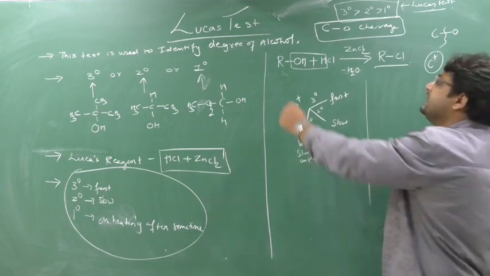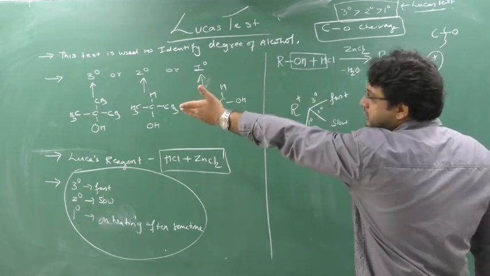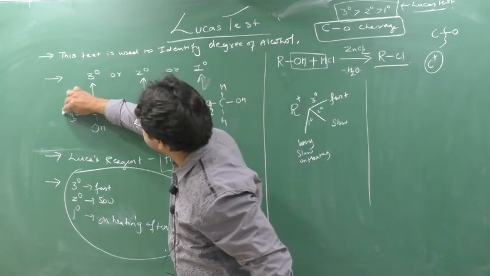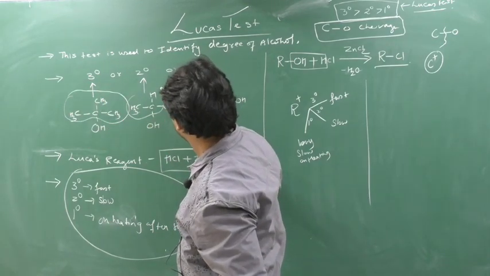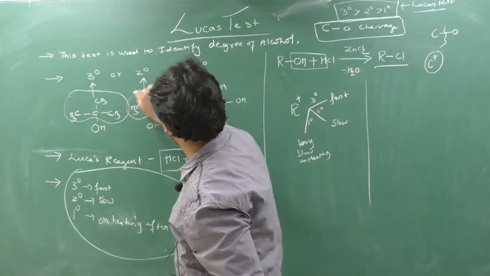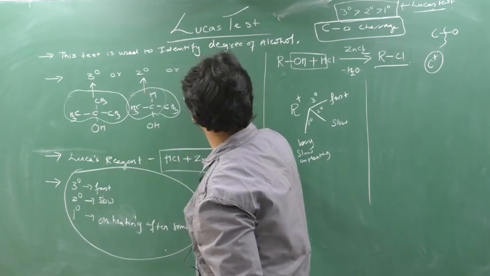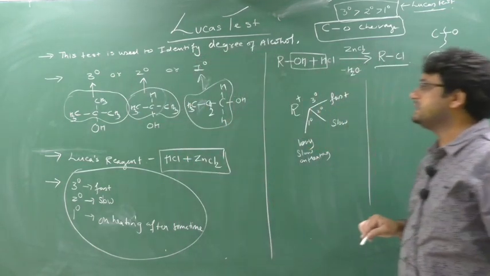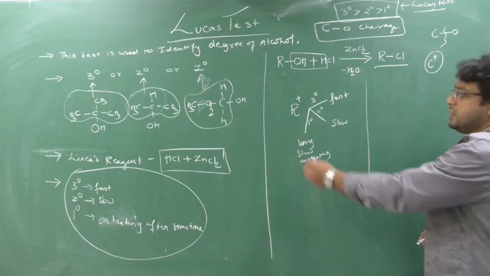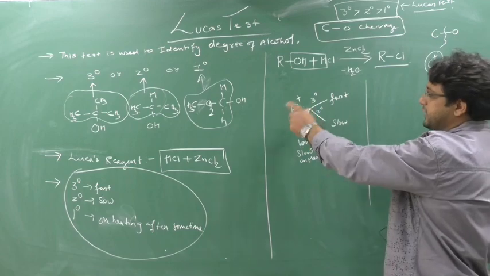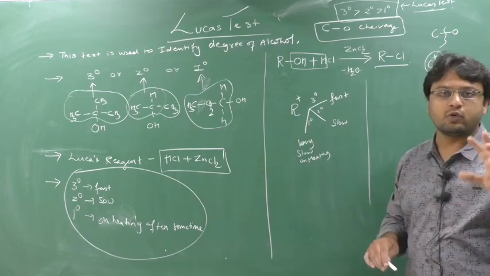Point number 3: this R can be 3 degree, 2 degree, or 1 degree. So this carbocation can be 3 degree, 2 degree, or 1 degree carbocation.